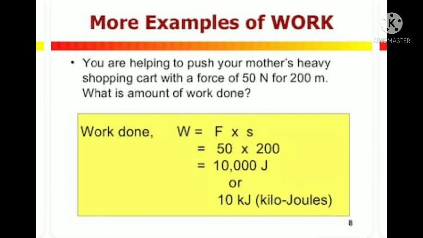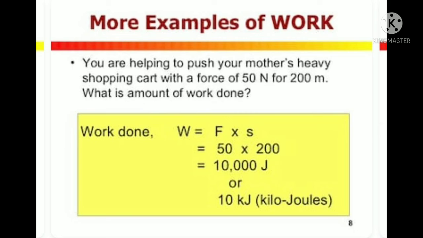Now more examples. You have to solve the numerical based on this formula. Formula we know W is equal to F into S. Now for example, you are helping to push your mother's heavy shopping cart with a force of 50 Newton for 200 meter. Now you have to calculate the work done. Now in numericals, first of all, you will write the formula. Work done is equal to force into distance. Then what is given, that you have to write. Force is given, 50 Newton is the unit of force and 200 meter is the distance.